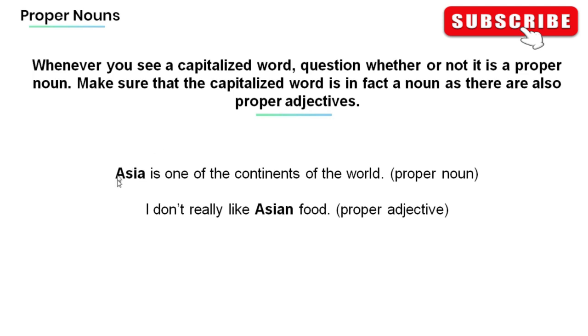The word Asia is the name of the continent, so it's a proper noun. And in this sentence, we have I don't really like Asian food. The word Asian is a proper adjective. It is a word used to describe the noun food.